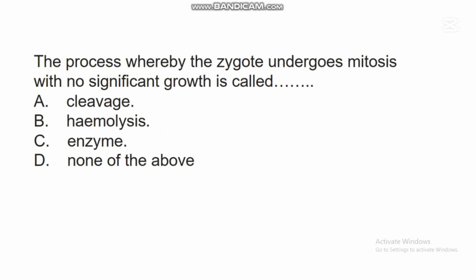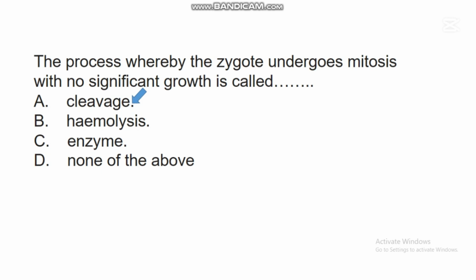The next question says, the process whereby the zygote undergoes mitosis with no significant growth is called dash. A. Cleavage. B. Hemolysis. C. Enzyme. D. None of the above. In this question, the correct answer is A. Cleavage. This cleavage is the mitotic cell division that the zygote undergoes with no significant growth.